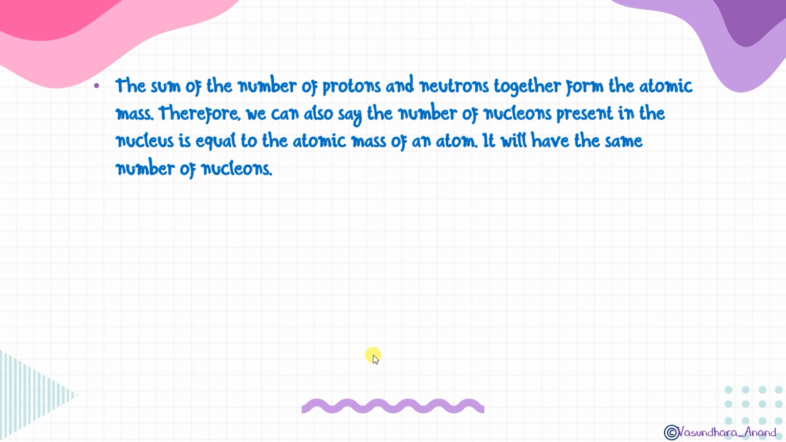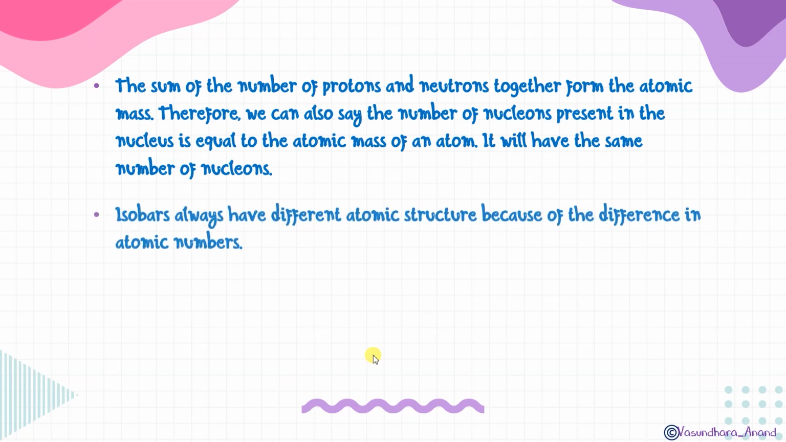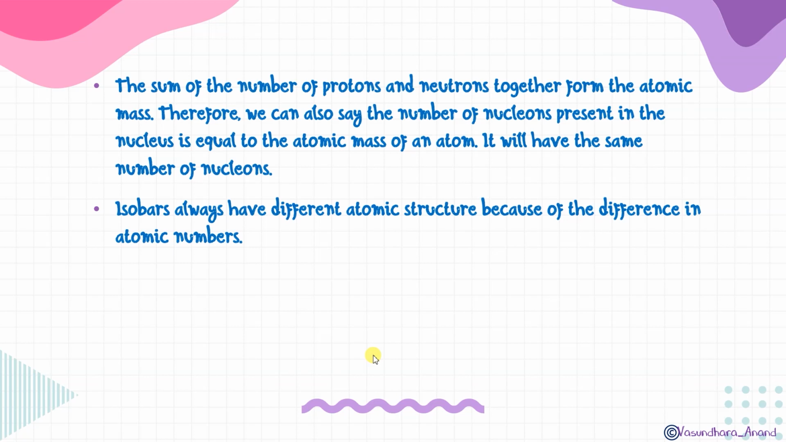So if we are talking about isobars, we can say that they will have the same number of nucleons, although their atomic numbers will be different. And if the atomic number is different, that means they cannot be the same element, isn't it? They will be different elements because their atomic numbers are different. Yes. So isobars always have different atomic structure because of the difference in atomic number. Yes, and because they will be different elements.